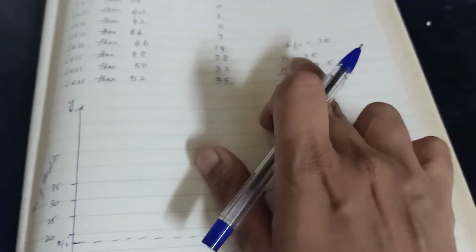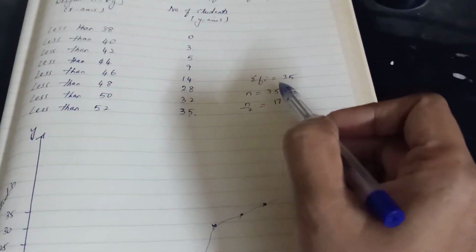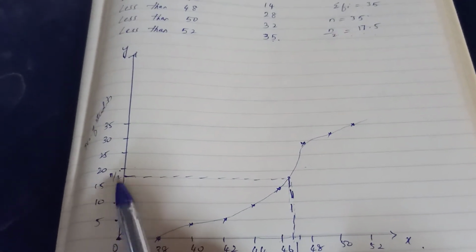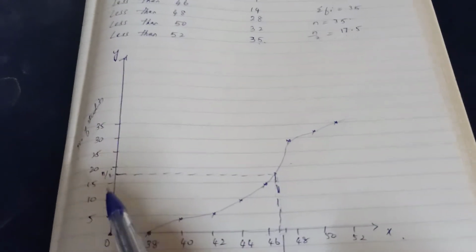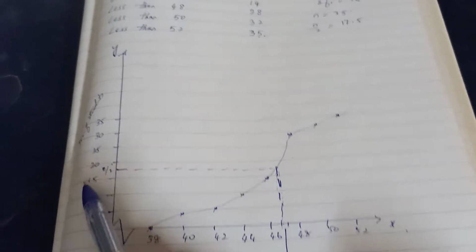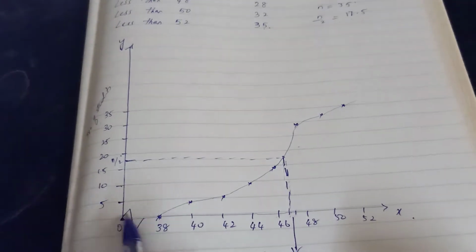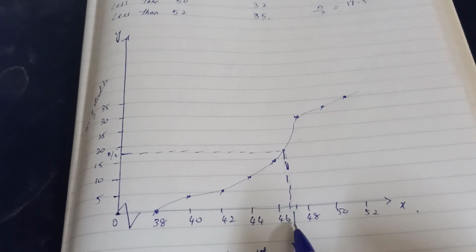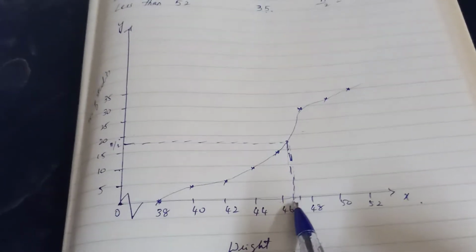So how did we do it? You have sigma Fi, which is the last number. Also it is given in the question for this problem. You have 35, n by 2 is 17.5. So in the graph you mark between 15 and 20. This is one reason why I took a 5 scale. If you want, you can take a 2 scale or something when you have a longer graph sheet. So you have n by 2. From here you have to draw a line. This line should be parallel to the x-axis. From here you should drop a perpendicular. This perpendicular will give you the median. This perpendicular meets the x-axis at the point 46.5.